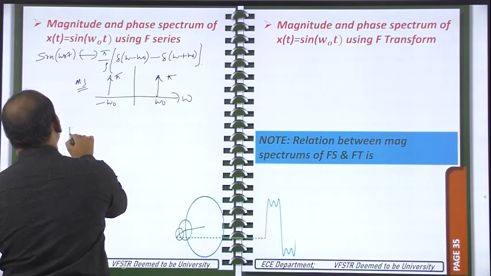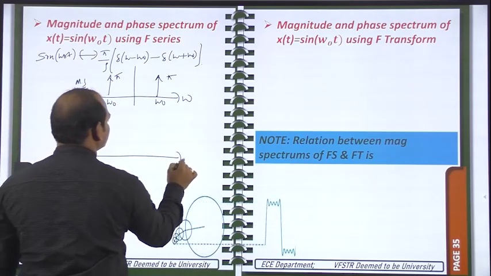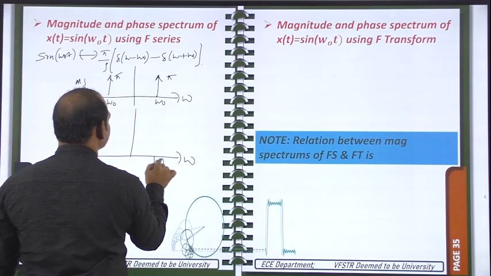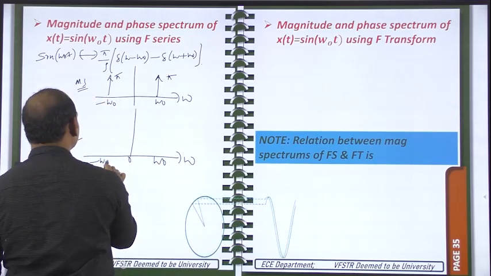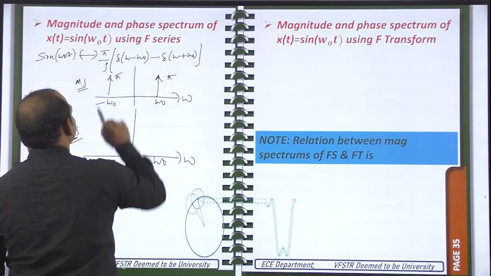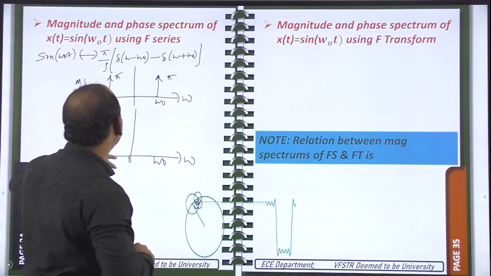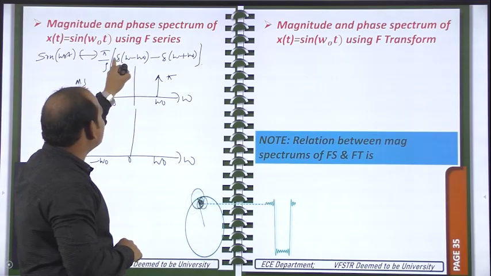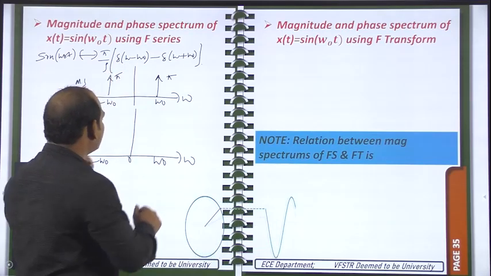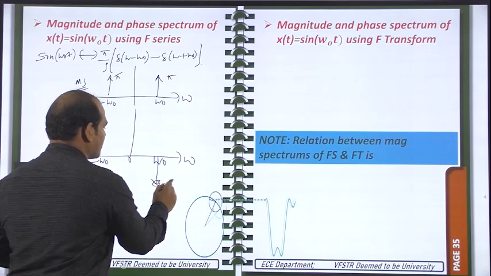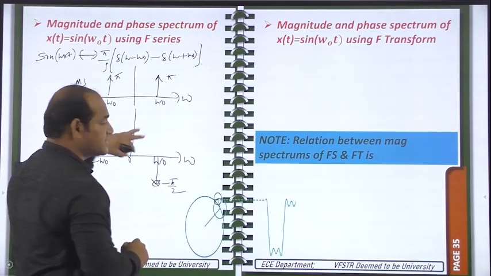Now if you take phase spectrum with respect to omega, two frequencies are there, one is omega naught and second one is minus omega naught. j is indicating 90 degrees, but that is there in the denominator. So the impulse which is available at omega naught is having the phase minus pi by 2 because of 1 by j.